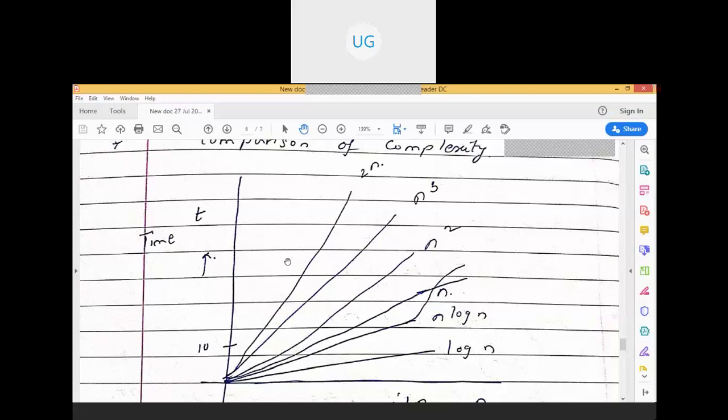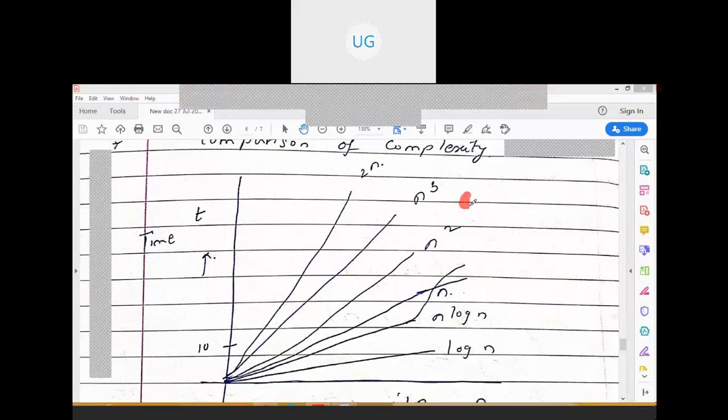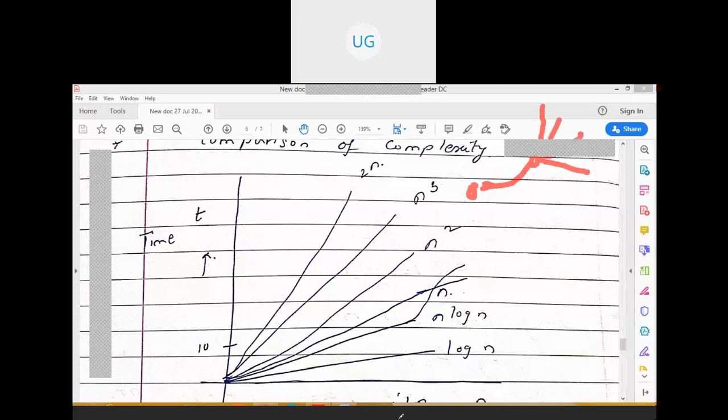And what do you mean by 2 raised to n? You start at one point, you go somewhere, and then again there are several looping structures or several branches you need to take. Again you go to one point, you just keep on exploring, so there is no end to it. This is nothing but exponential, of the time form exponential.